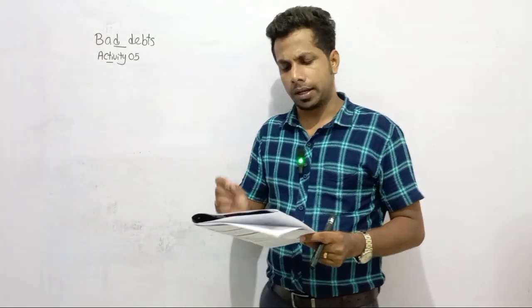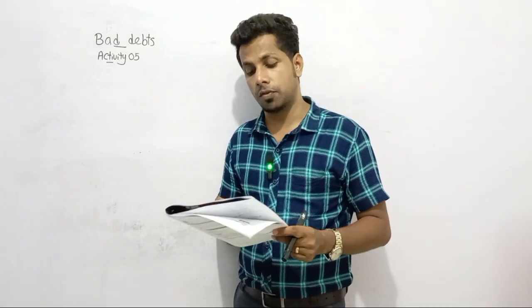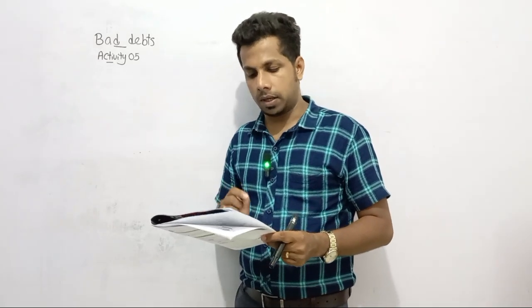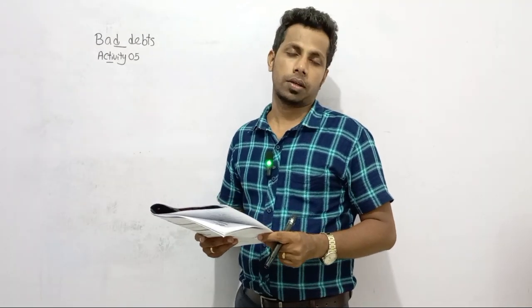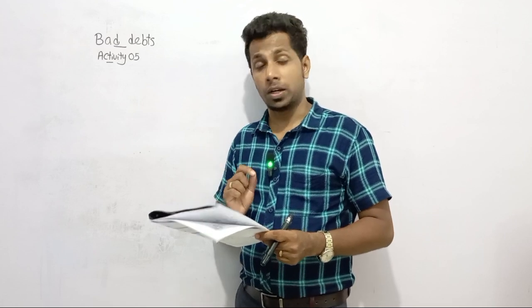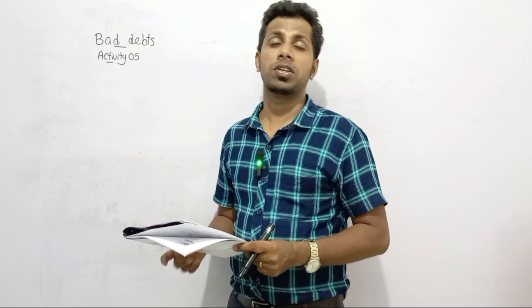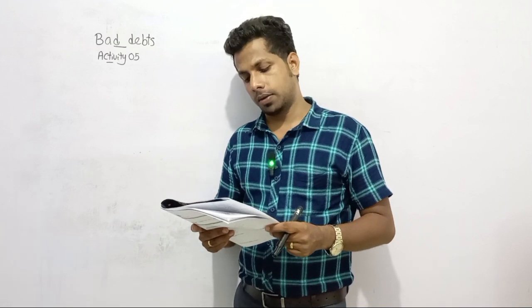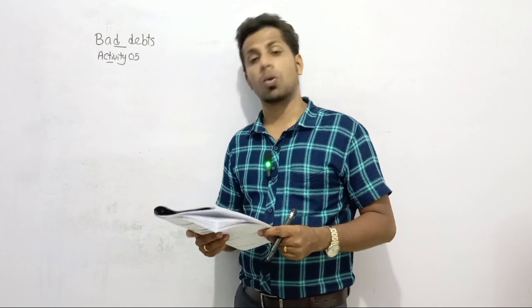Next to the information given under the trial balance, you can see a couple of additional pieces of information. At the end of the year, write off 10% as bad debts from debtor Sarah. Our management decided to write off 10% as bad debts from receivables from Sarah. And again, write off 5,000 as bad debts from the debtor called Pia.